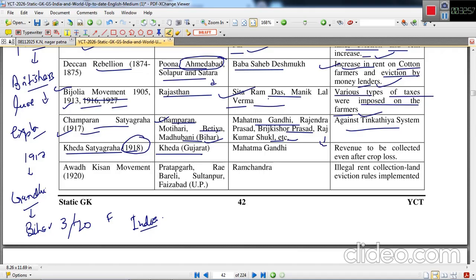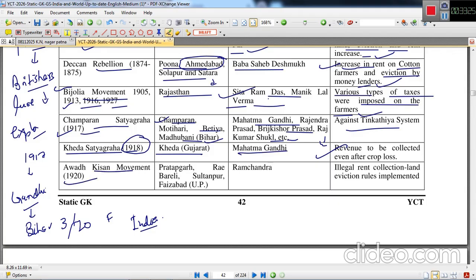This was against the hike of revenue, or to remit the revenue tax due to the revenue loss due to crop loss of this particular region. Farmers' crops were lost due to natural apada. Mahatma Gandhi was again the leader.